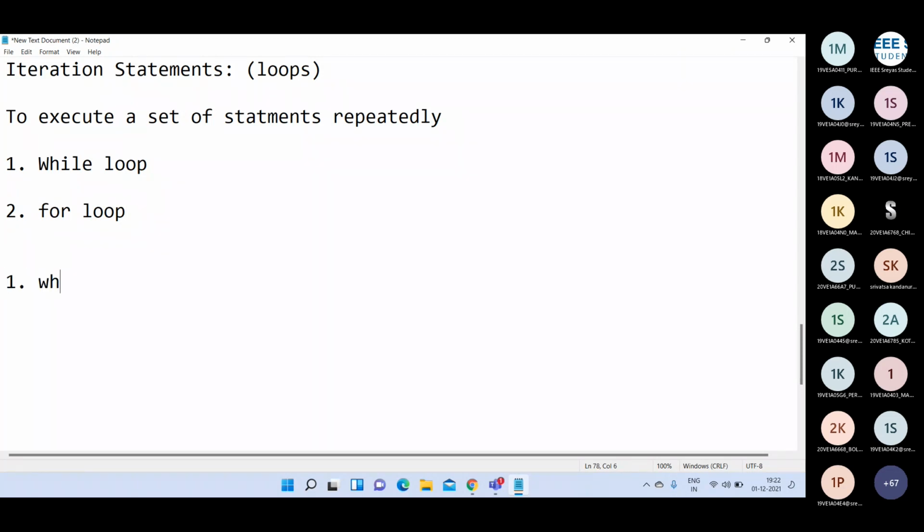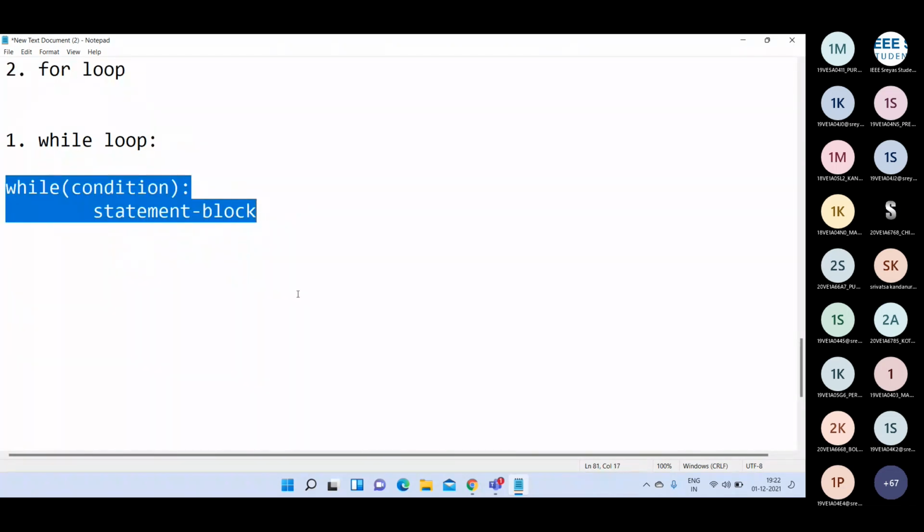Okay, the first one is the while loop. The syntax of the while loop is: while, then we write a condition, colon, then indentation, then you can write a statement block. This is the general syntax of the while loop: while condition followed by the statement block.